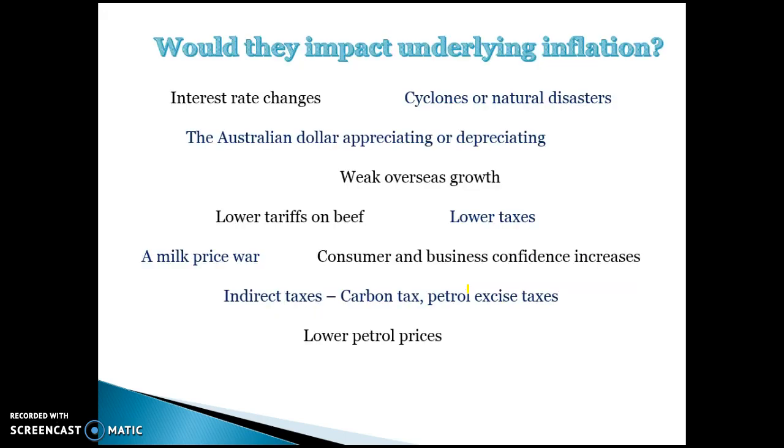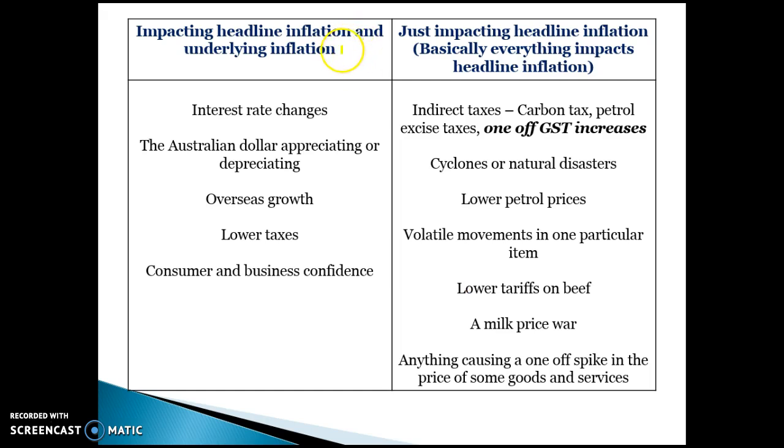So, for example, here are a range of factors, and here are some things that would impact the headline but not underlying, and some that impact both headline and underlying inflation. Most of the demand side factors will cause prices across the economy to change, so interest rate changes, the dollar changing, overseas growth. They're not just affecting one good or service, they're going to affect the general level of prices, so they will impact both the headline and the underlying rate of inflation. But things that cause one-off factors, or that just cause the price of some things to go up, generally will be excluded from the underlying rate. They will not be included in the underlying, but they will be included in headline.